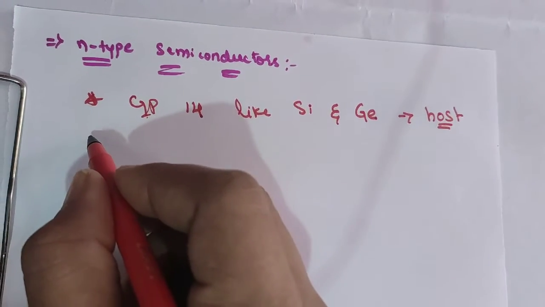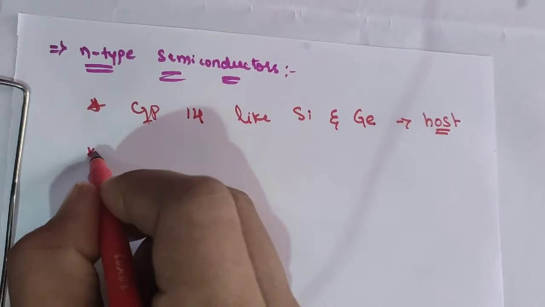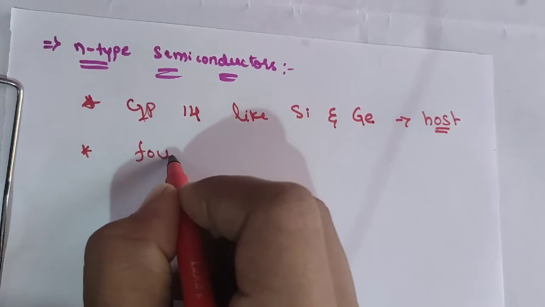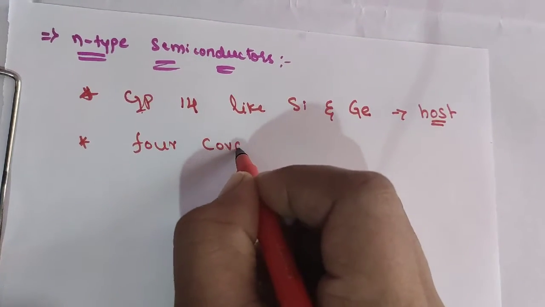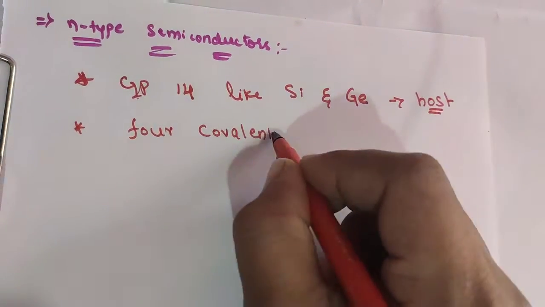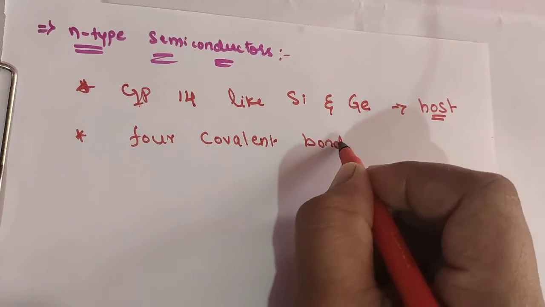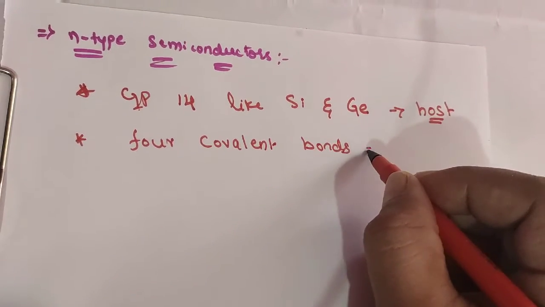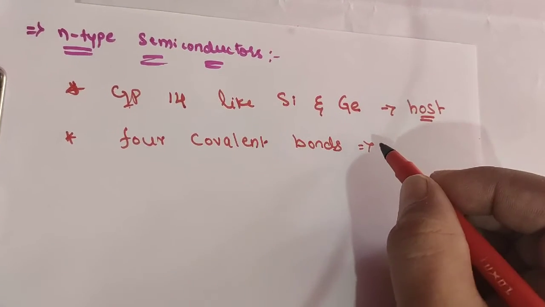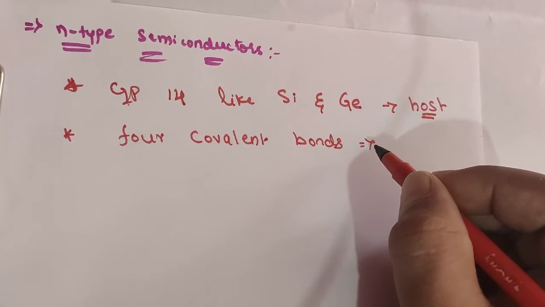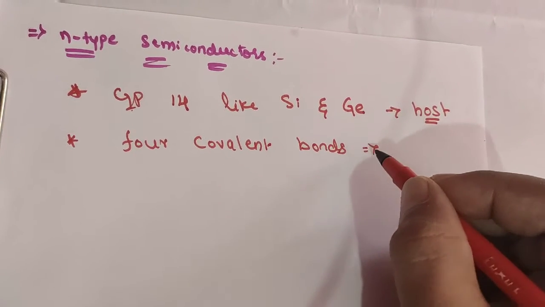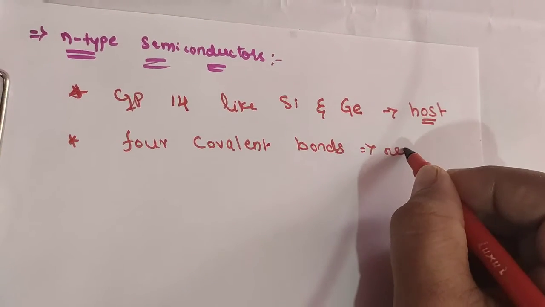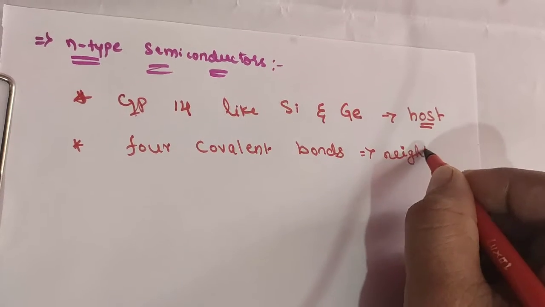Here each atom forms 4 covalent bonds. Why does it form 4 covalent bonds? Because its valency is 4. So it will form 4 covalent bonds with its neighbors.